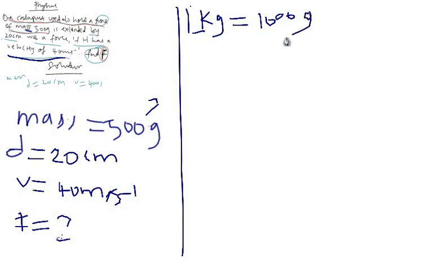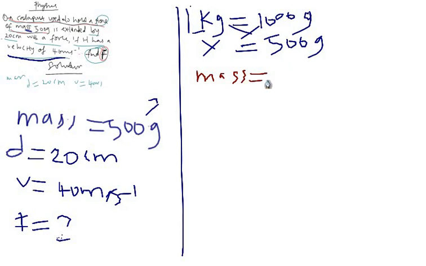A kilogram is 1,000 gram, right? And now you have 500 gram, isn't it? So you want to convert to kilogram. You cross multiply, isn't it? When you cross multiply, you now have to divide. Okay, let me do it for you.